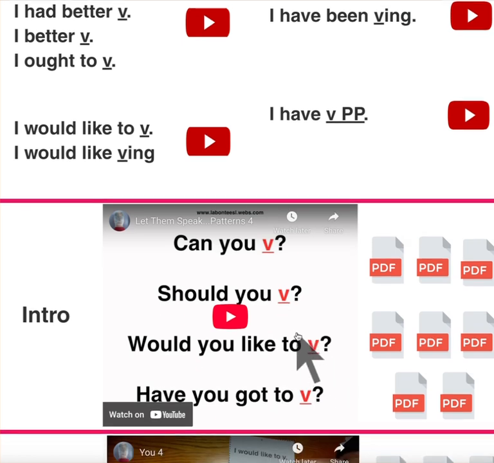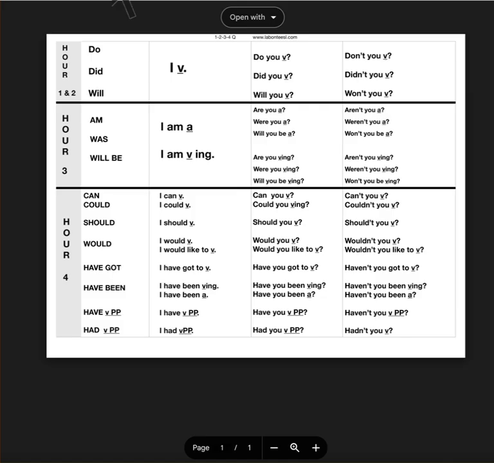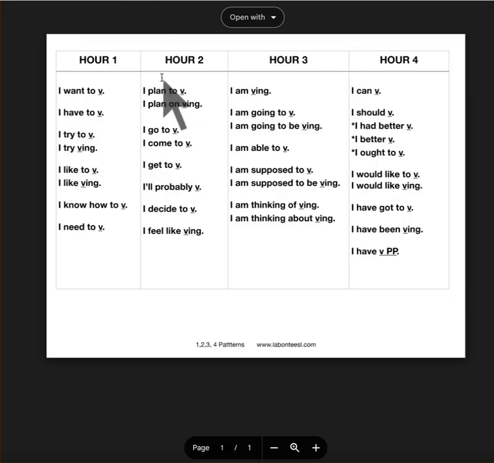So the beauty of all of this is that we have developed a group of patterns which are commonly used, which they can use to help control conversations. They know how to make questions with do, did, will, with the verb to be, are you able to do it? And then the exceptions. Once again, 95% of questions are made this way, and we're covering them for the first 4 hours.